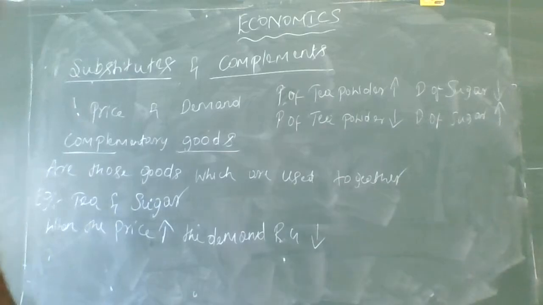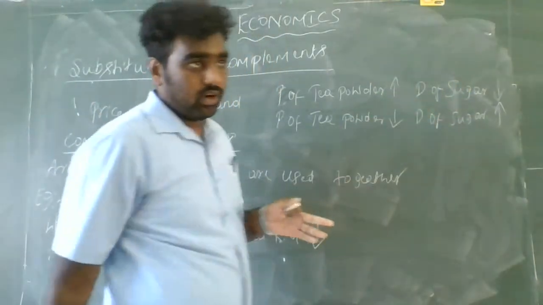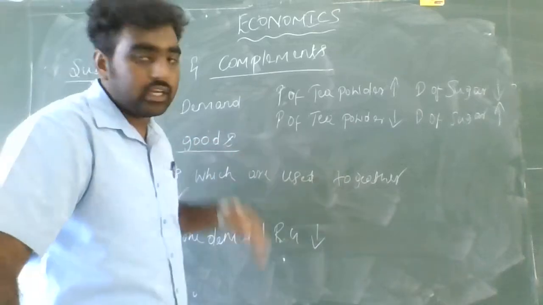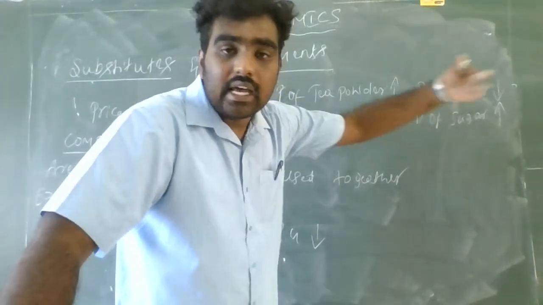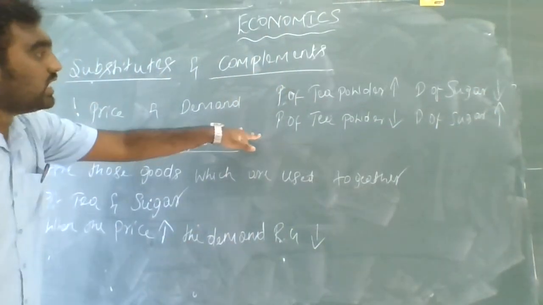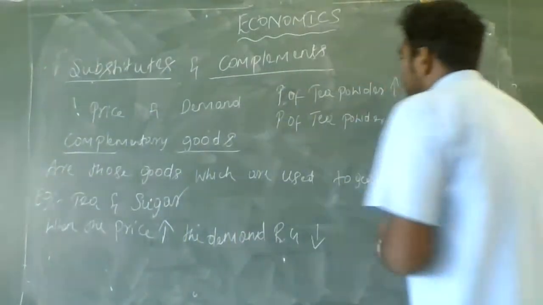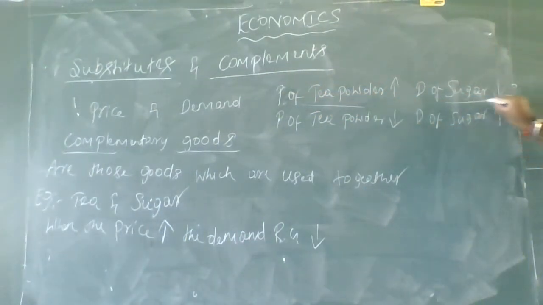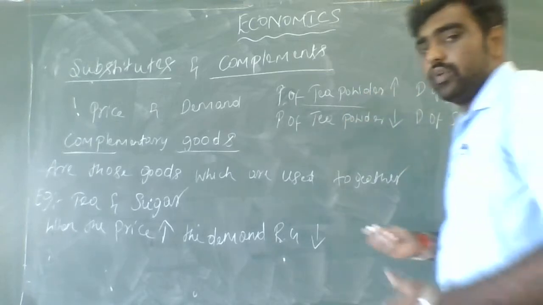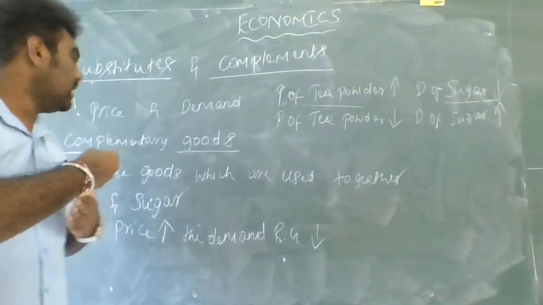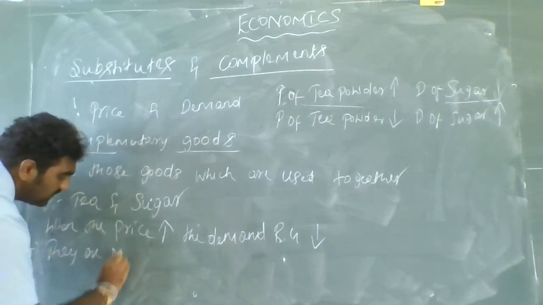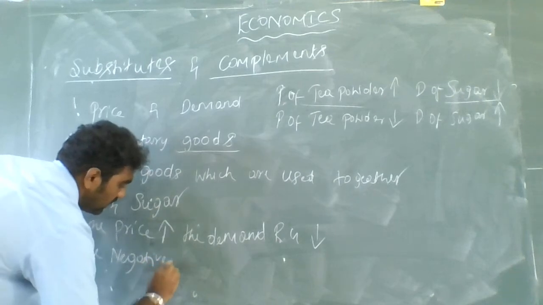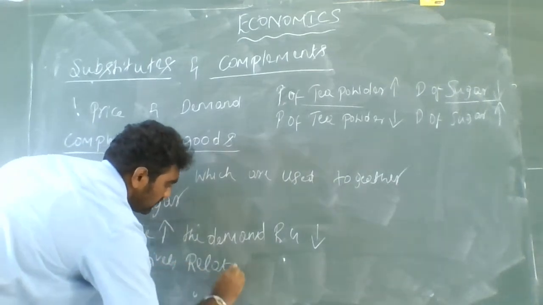Okay guys, at home, take different examples for complementary goods and just analyze what happens to the price of that good and the demand for the related good. This is known as complementary goods. So here guys, both the variables, that is price of the good and the demand of the related good, are moving in the opposite direction, which is nothing but they are negatively related.